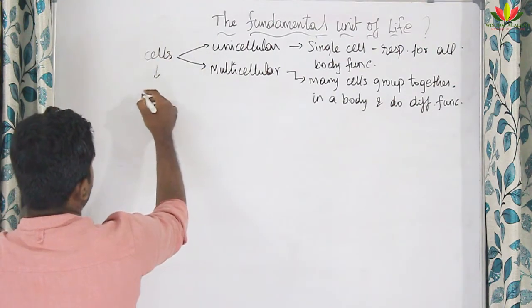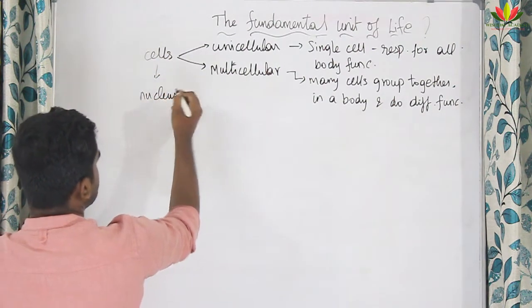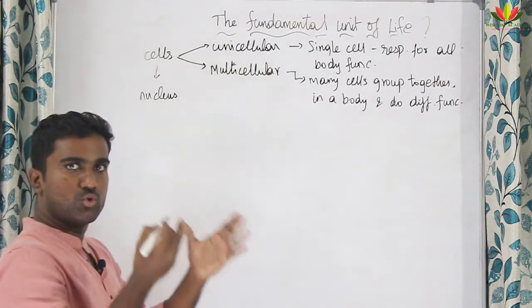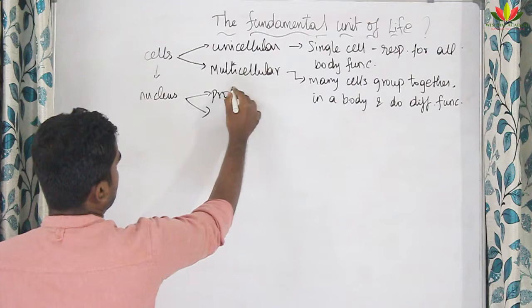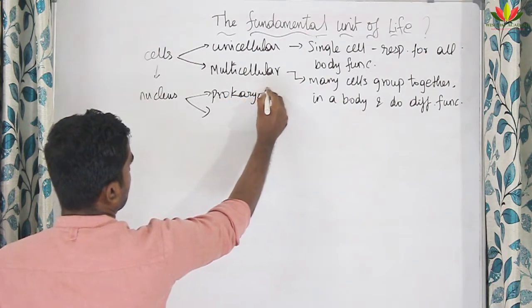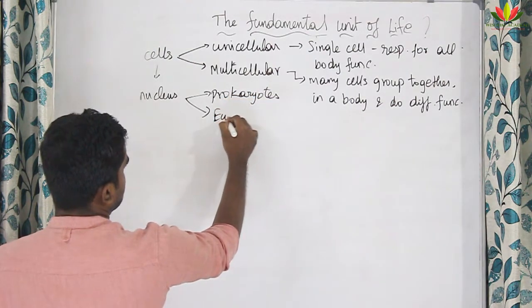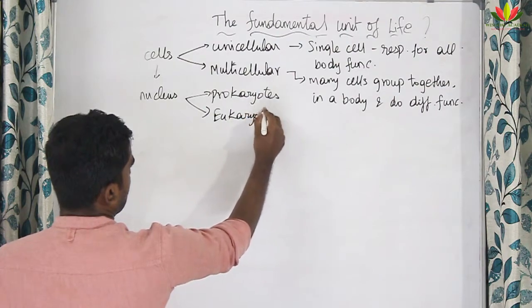Now, based on the nucleus, organisms again split into two types, that is prokaryotes and eukaryotes, right?